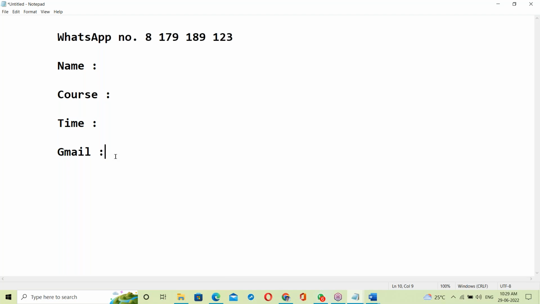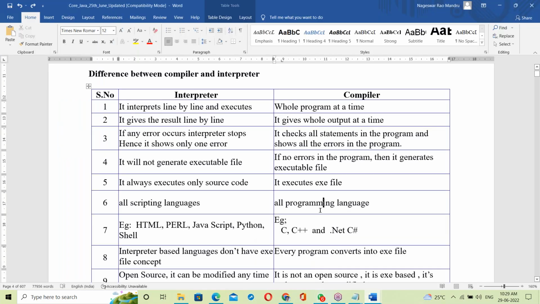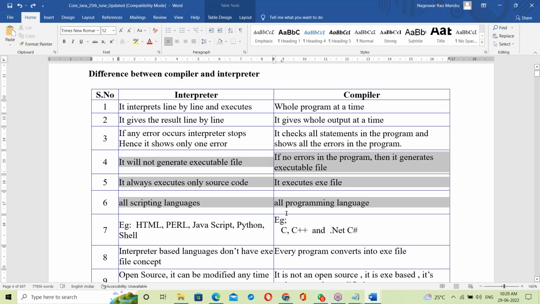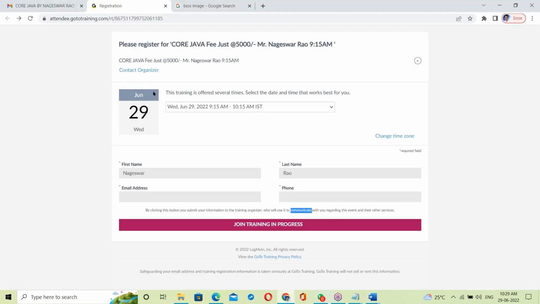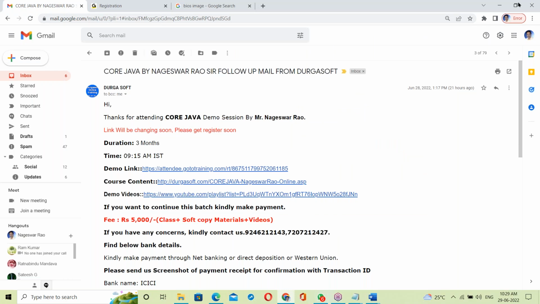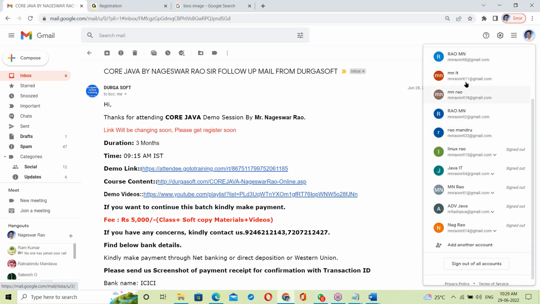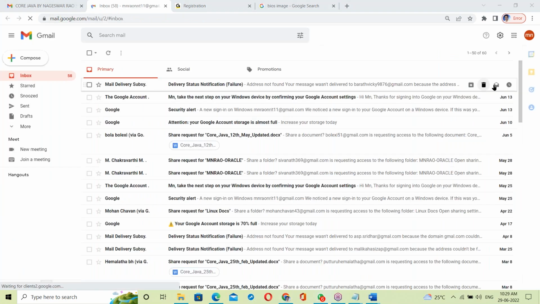I'll put everything into the drive: recordings, class documents, and software like JDK and Eclipse. The drive already exists, but I have to give the drive access by sharing it to your Gmail ID.